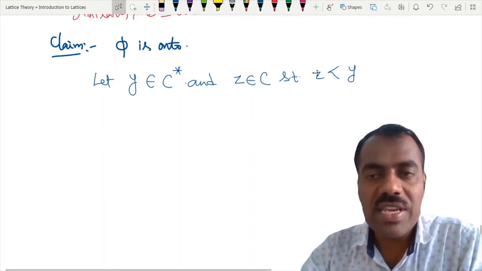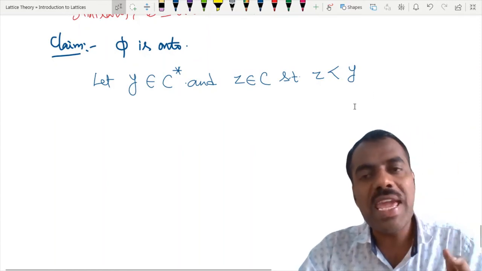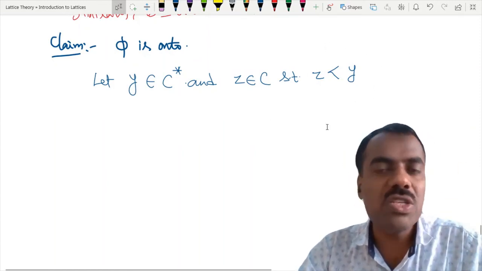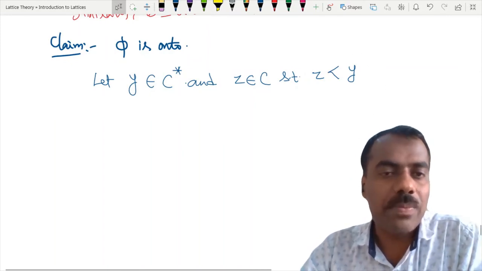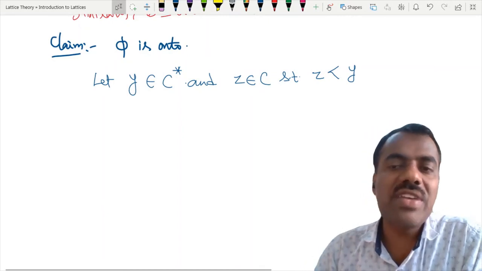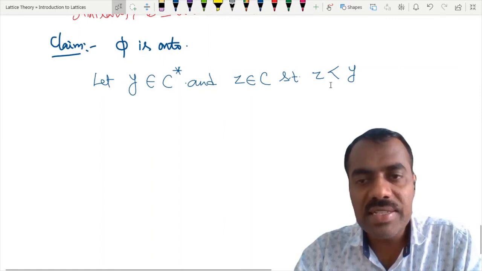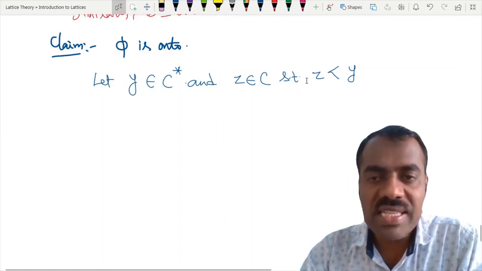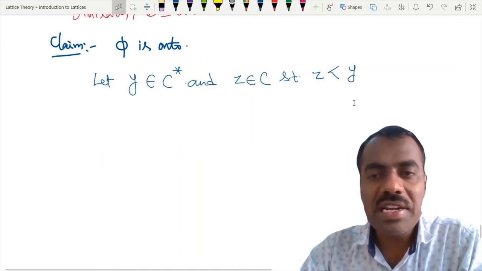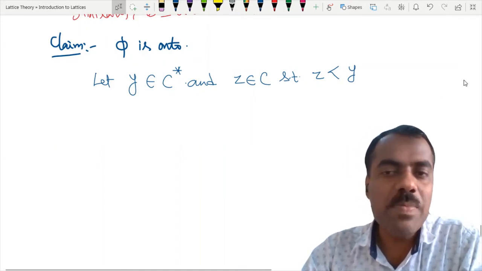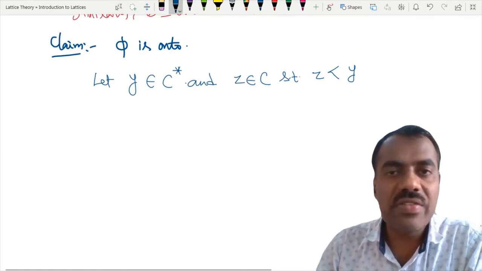So if at all we can show that A is in between these two elements, we will find some element A and we will show that A is in between these two elements. Then we are done or not? Then Y is our M of A. Are you following? So for that reason we started with a Y, then you may ask why we are considering this Z. So we are taking this Z which is next left to our Y, and we will try to find an element A which is in between them. Is that clear what we are trying to prove? So what is our idea?